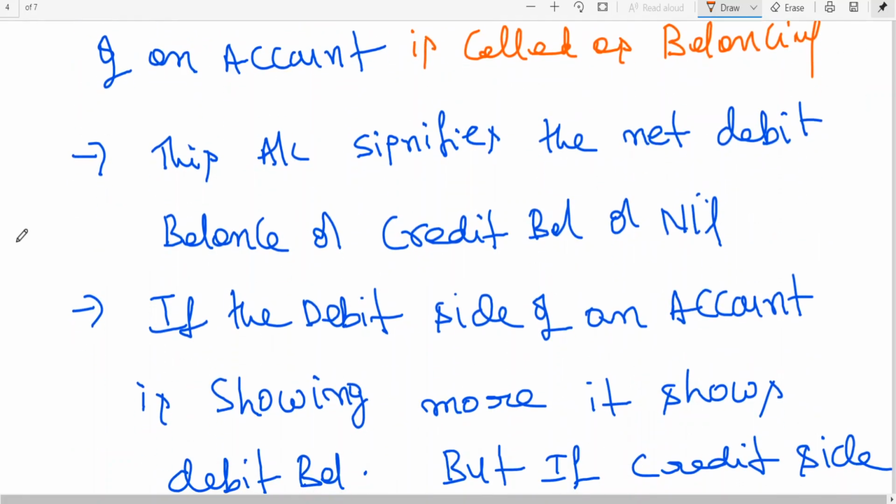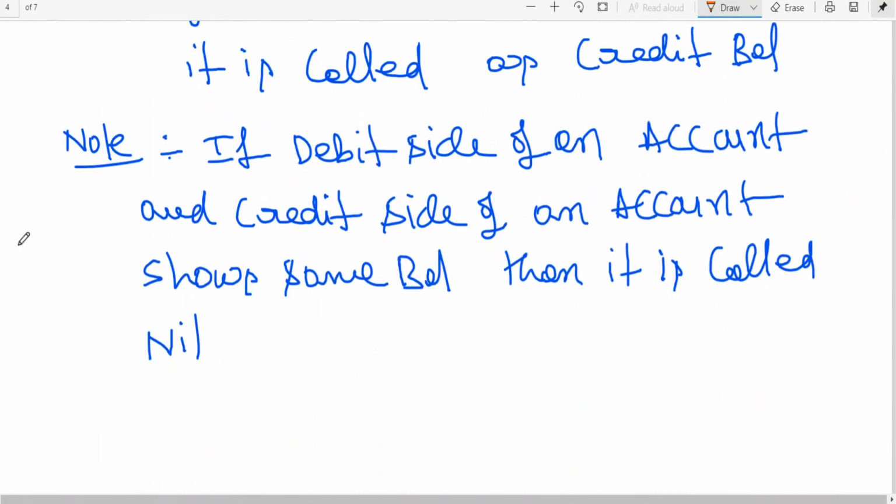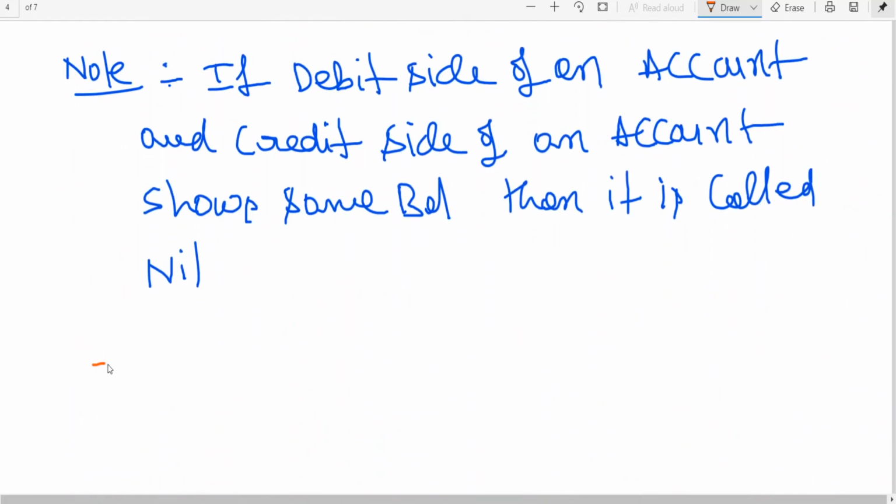Generally, I would like to add one more point. Ledger balancing can be done at any time.